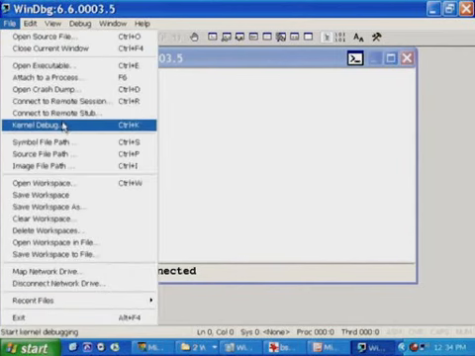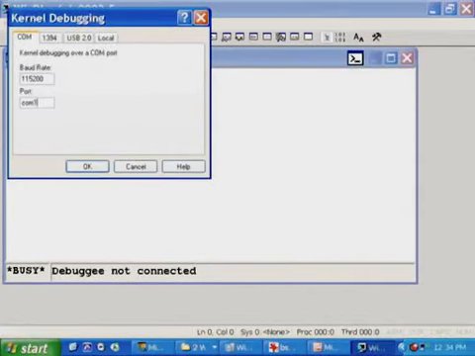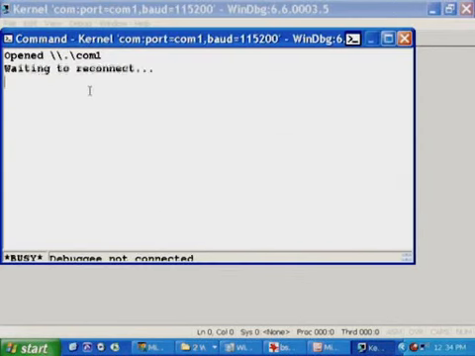Right. Now let's demonstrate very briefly the steps that you'd follow in that situation. Instead of going to File, Open Crash Dump, you're going to go to File, Kernel Debug, and then enter the information according to however you've configured the remote system to communicate with this host system. The machine crashing, the kernel debugging help file refers to as the target. The one you're running WinDbg on is called the host, and what we would do is then enter the appropriate baud rate and the serial port local to the host, type OK.